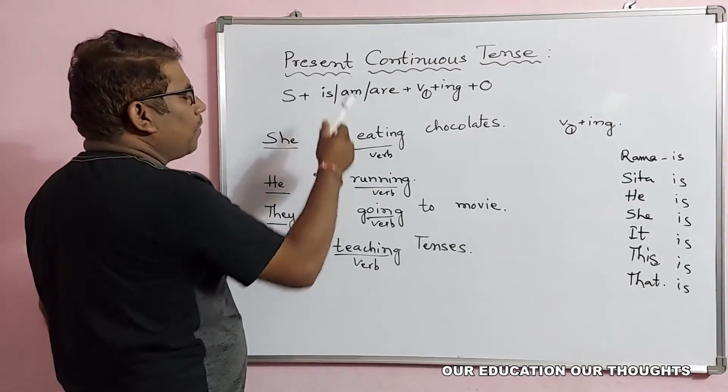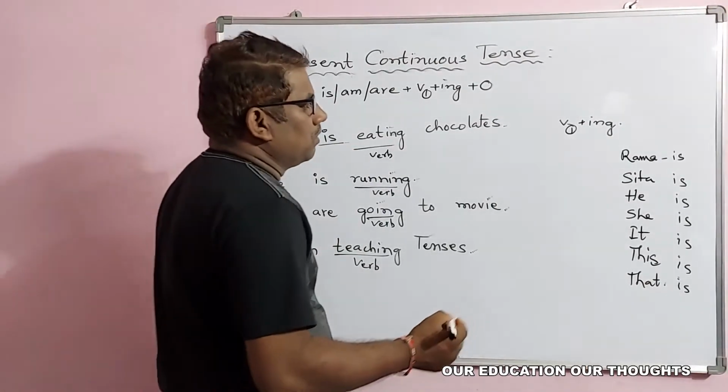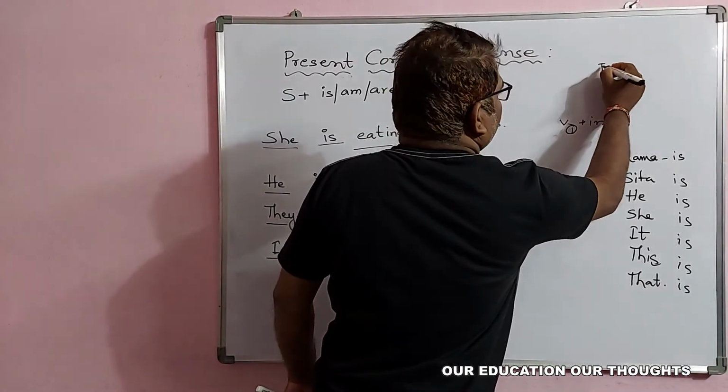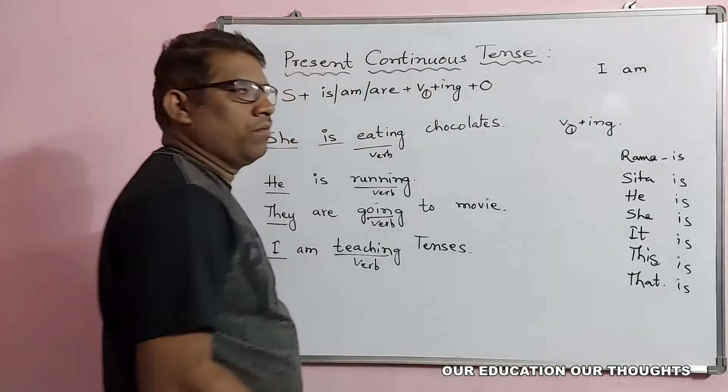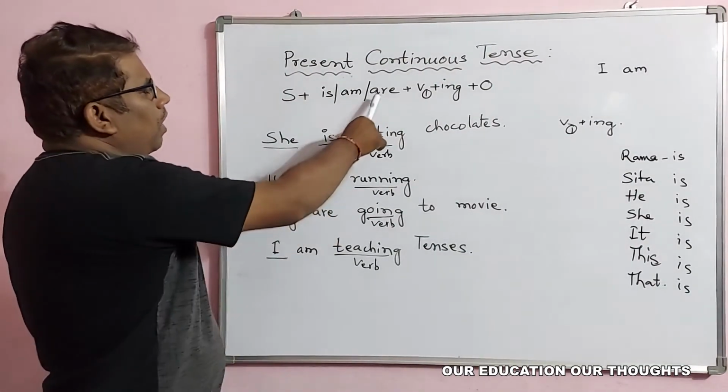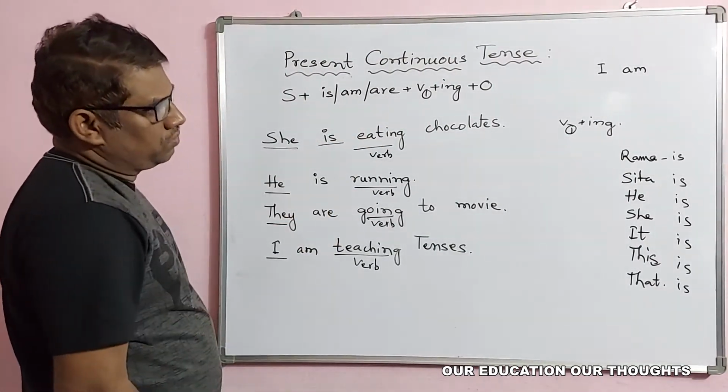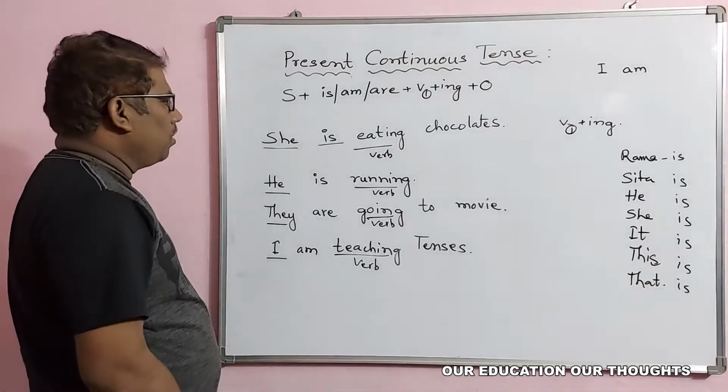When to use am: that is one and only the pronoun I. I am. No other. But are is for all plurals.